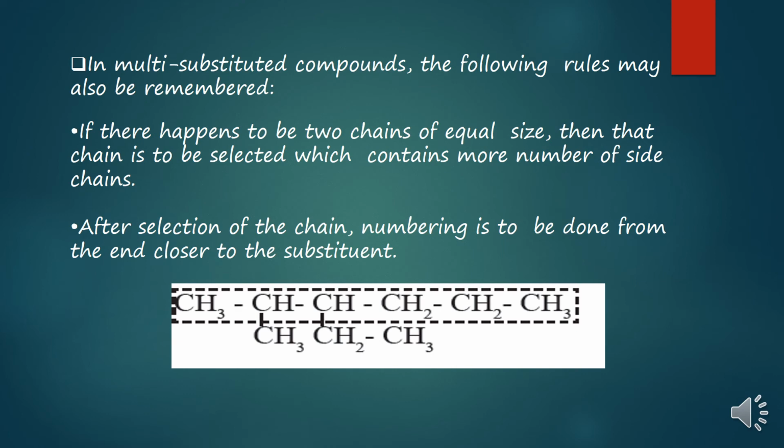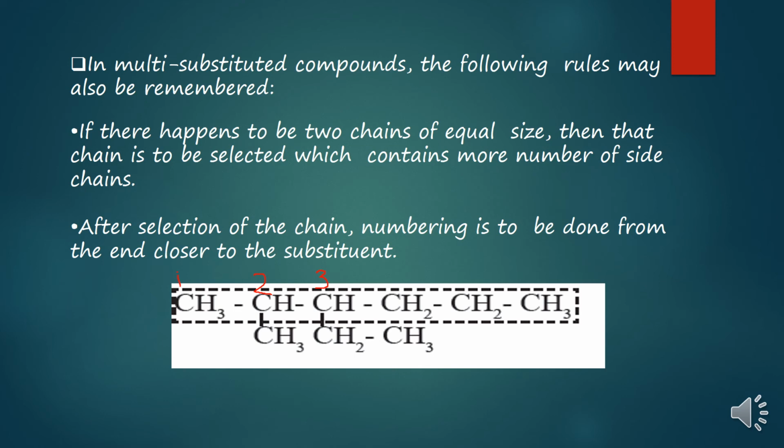1, 2, 3, 4, 5, 6. In this compound, this is one chain which is enclosed in this rectangle. I am considering this as the main chain, where on carbon number 2 I am seeing one group, and on carbon number 3 also I am seeing one ethyl group.